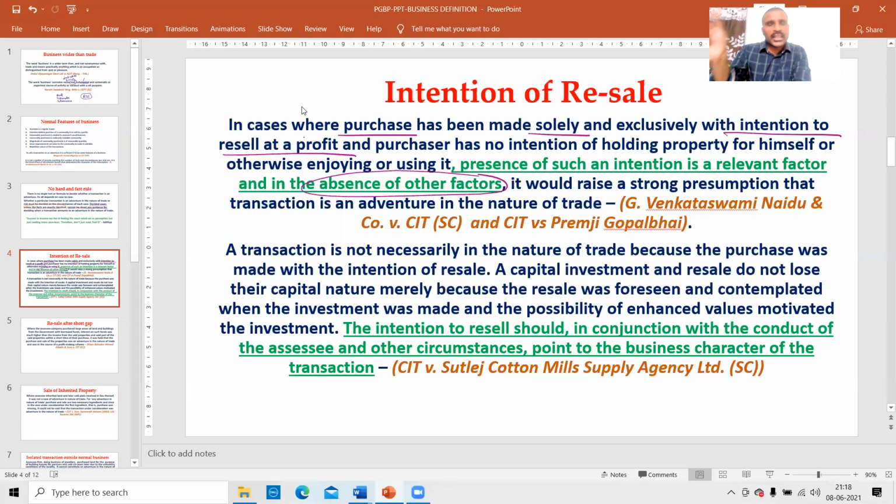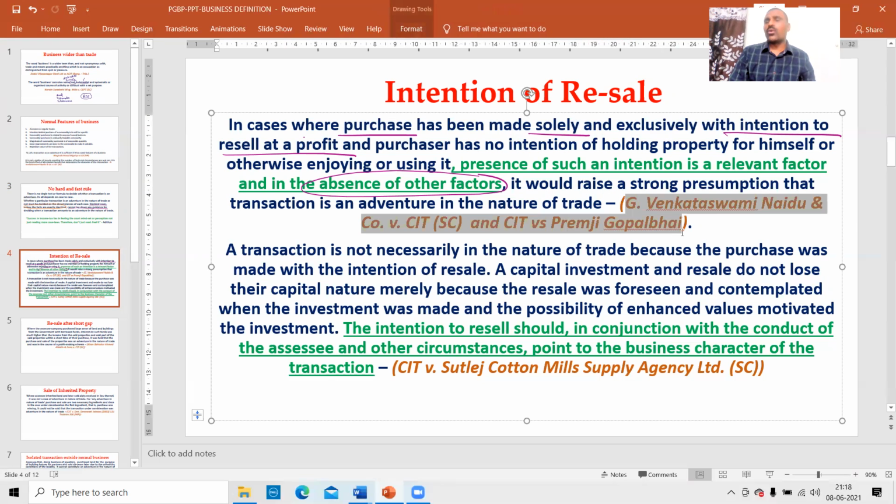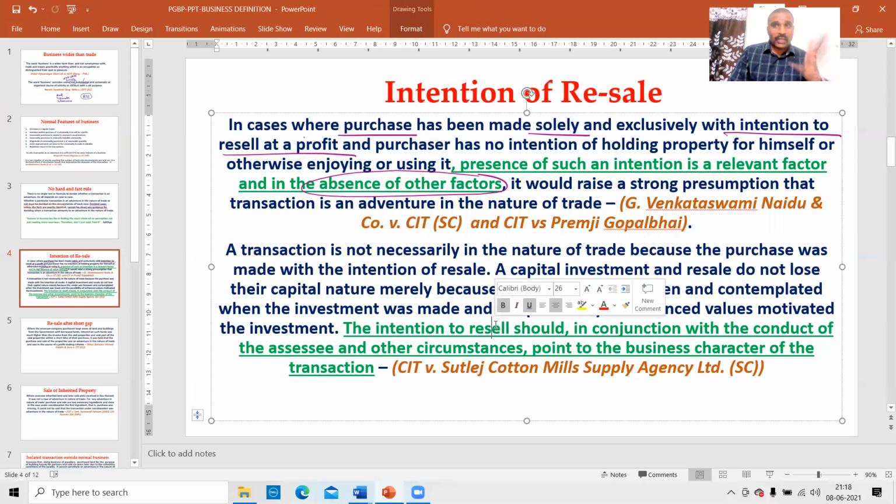It's very clear. Is there any evidence to prove otherwise? Is there any evidence to prove that I am not doing business, that I am just doing it rarely? No, there is no contrary evidence. Therefore, it is a business. So in this case law, the Supreme Court told that if the sole intention is to purchase and resell at a profit, it is a business. But look at the same Supreme Court, not even other high courts.